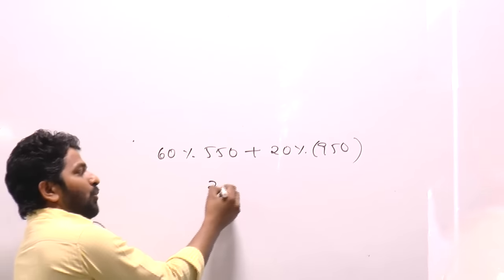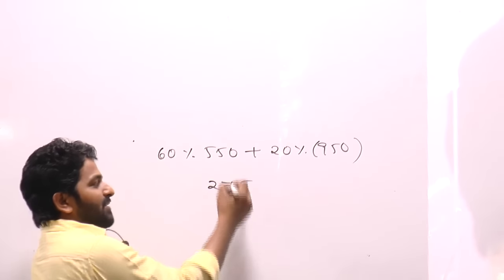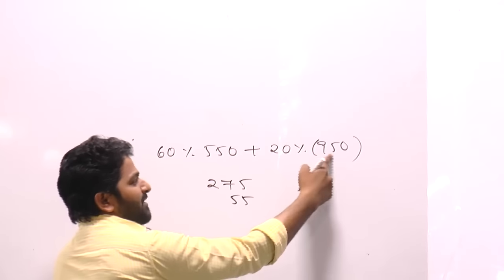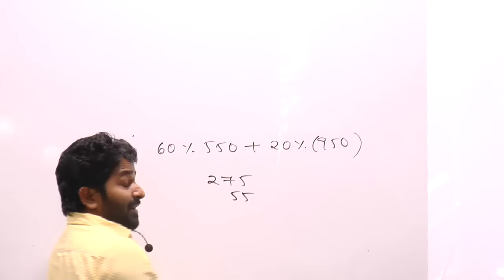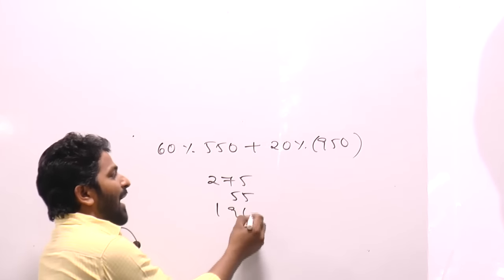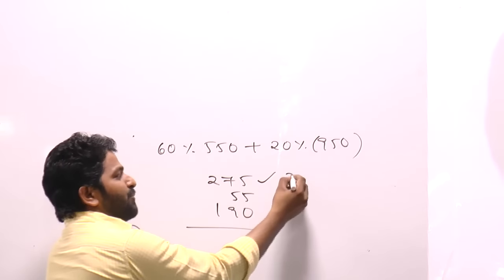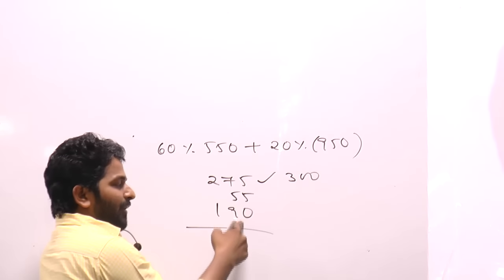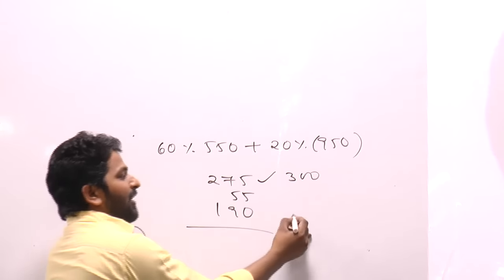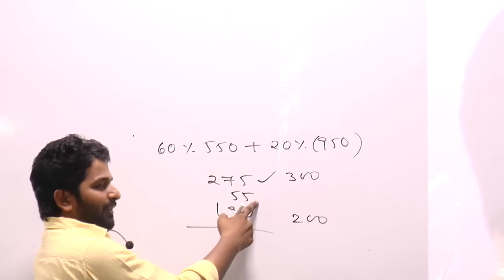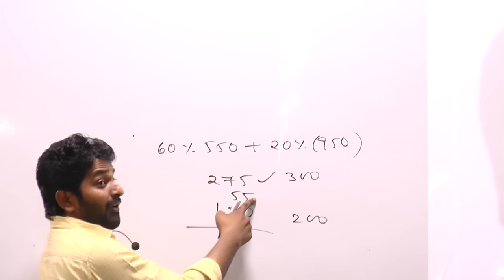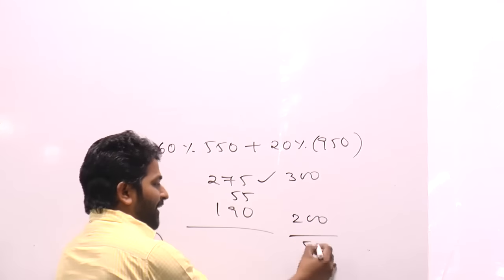Half is 275. 10% is 55. 10% of this number is 95. 20% is 190. You need to add everything. Take 25 from this number, it becomes 300. Take 10 from the same number, it becomes 200. So total we have 35 taken, and still you have 20 here. So answer 520.